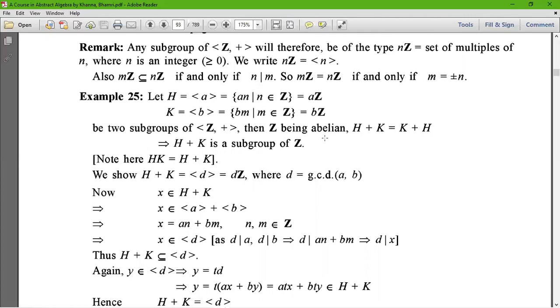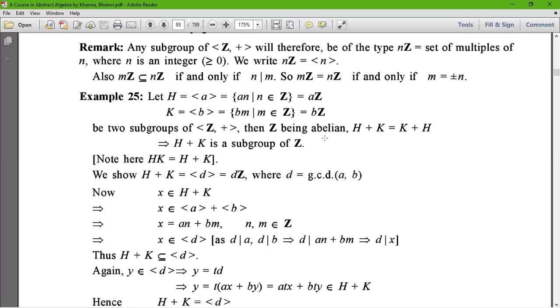Here note that we take the notation of the group operation as addition in place of multiplication. Then we show that H plus K is the generator d, equals dZ, where d is the GCD of a and b, the greatest common divisor of a and b.